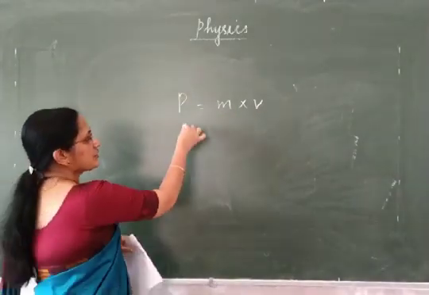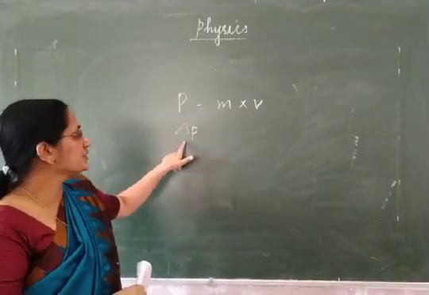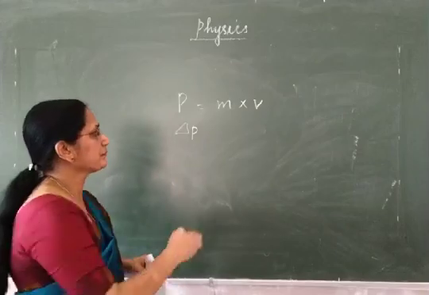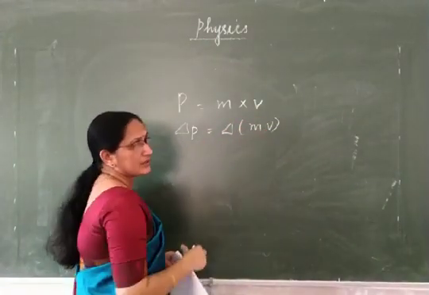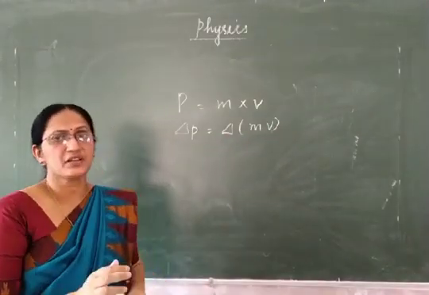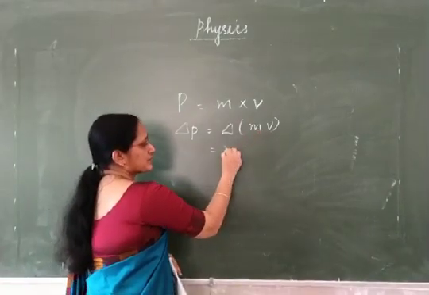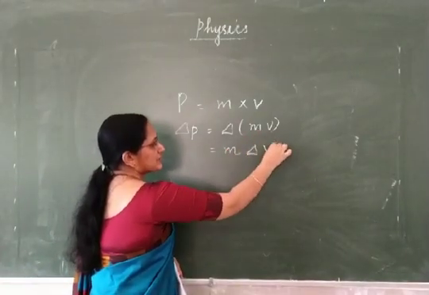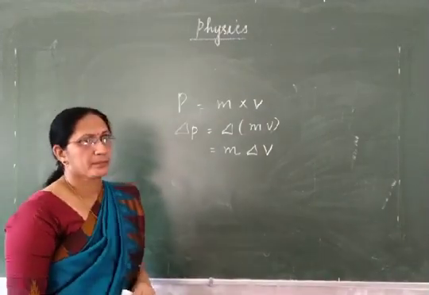Then what is the meaning of change in momentum? The symbol for momentum is P. The symbol for change in momentum is delta P. The formula is delta (M into V), change in mass into change in velocity. Usually for moving bodies, the mass remains constant, so you can write it as M into delta V. This is the formula for change in momentum.